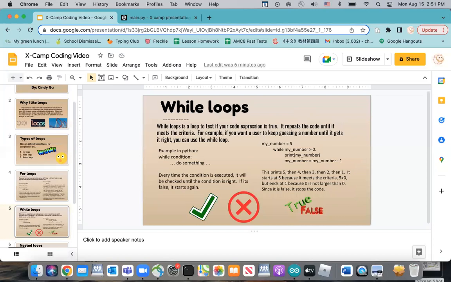While loops. A while loop is a loop to test if your code expression is true. It repeats the code until it meets the criteria. For example, if you want a user to keep guessing a number until they get it right, you can use a while loop. Let's try this example.